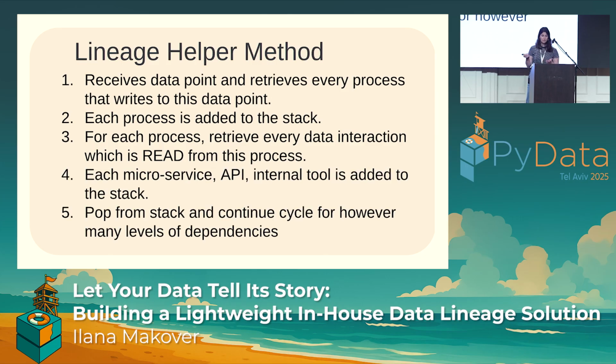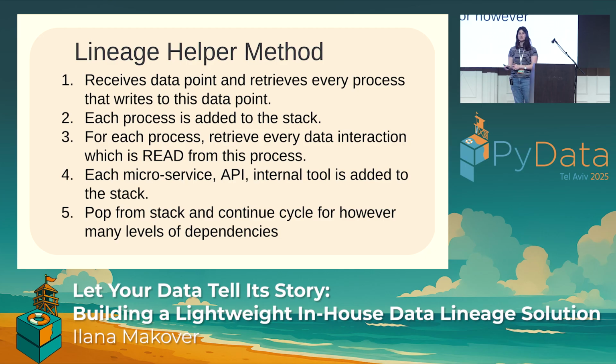Then we essentially pop it from the stack. But at this point, bullet points 1 to 4 talk about exactly one level of dependency. Once we pop from the stack and continue on this cycle, then we get to that next level of dependency, and you can go on and on for however many levels of dependency you would like to see. Amazing. Now we can read our story from start to finish.